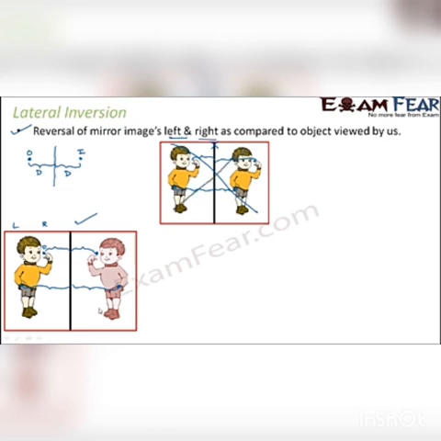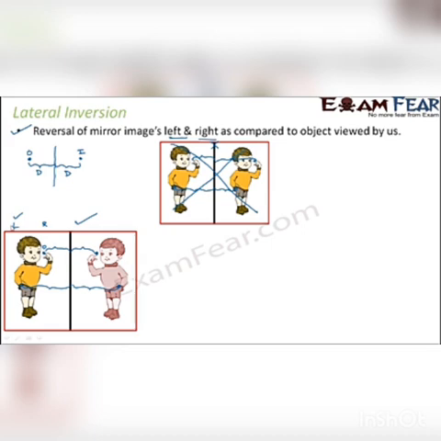And that is why we have the concept of lateral inversion, because the entire image formation happens on the concept of point object and point image. For every point on your body, an image is being formed. So when it happens point-wise, you actually end up getting an inverted or reverted image. In this case, the light which is traveling from the left-hand side of the object is reflected straight back, and it appears to us as if it is coming from the right-hand side of the image. So with the help of the image distance and object distance, I think you can understand it pretty well.